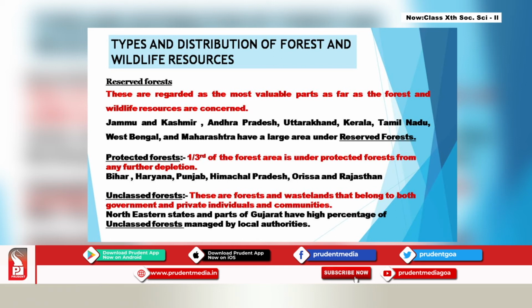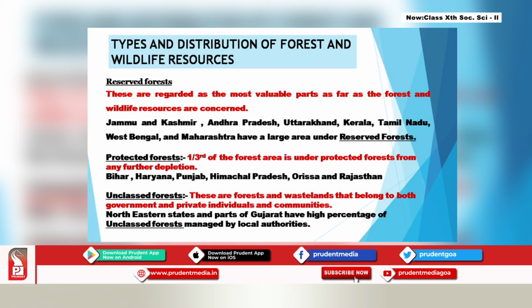The next category of forest is the protected forest. Now 1/3 of the forest area is under protected forest, and what they do is protect the forest from any further depletion. And the states of Bihar, Haryana, Punjab, Himachal Pradesh, Orissa and Rajasthan have a large number of forests under protected forests.